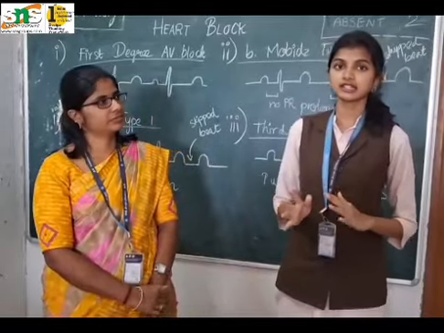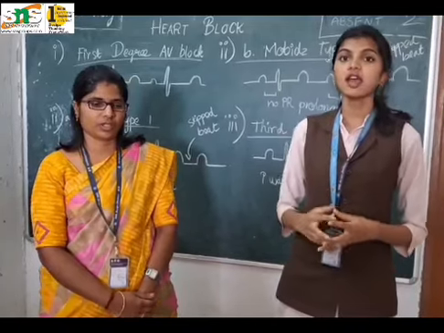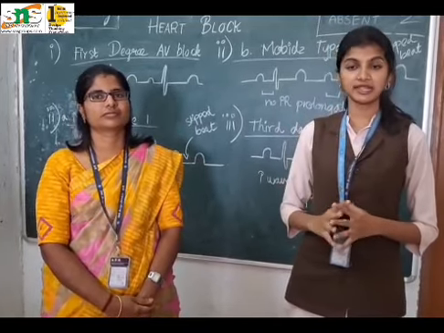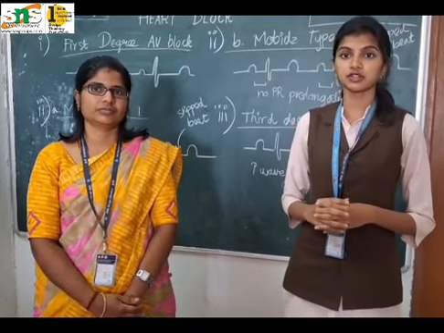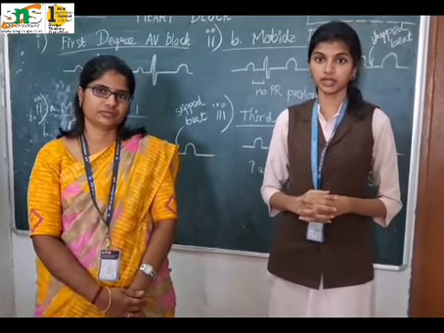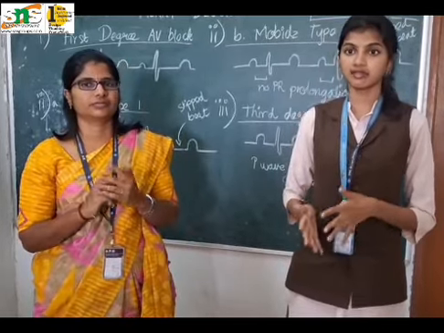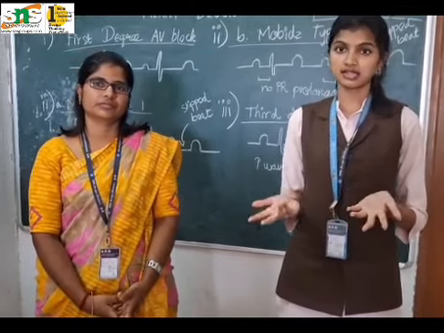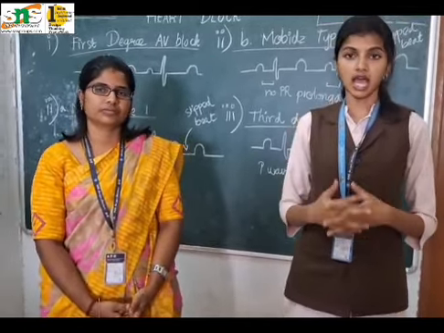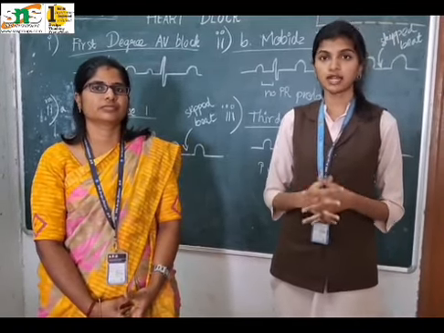So I'd like to reiterate the definition of what heart block basically is. Heart block refers to a delay or complete interruption in the electrical conduction system of the heart, mainly at the level of the atrioventricular node, the AV node, or below it. Normally, impulses start from the SA node, travel through the atria, reach the AV node, and then pass to the ventricles via the bundle of His and the Purkinje system. In heart block, this conduction pathway is slowed or blocked, leading to an abnormal heart rhythm.